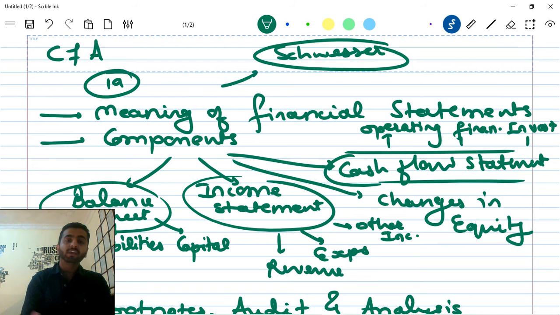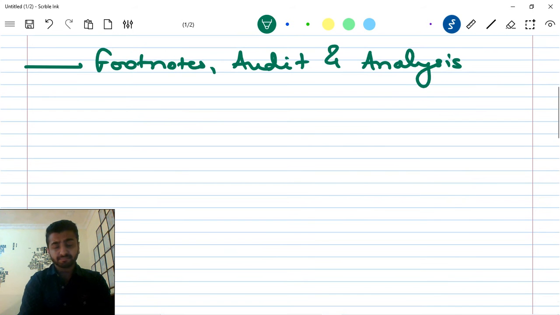This is quite easy. Okay, so let's start with our reading 19. I have just plotted in summary what I am going to do in this lecture. We'll start with the first basic thing, the meaning of financial statements. So what are financial statements? If you are going into a company, the first thing you look at is whether the company is good or not. And how will you check? The number of employees they have, the work they will be giving you. If you are looking for a job, the salary they'll pay you. This is what you'll look at as an employee if you want to be employed there.